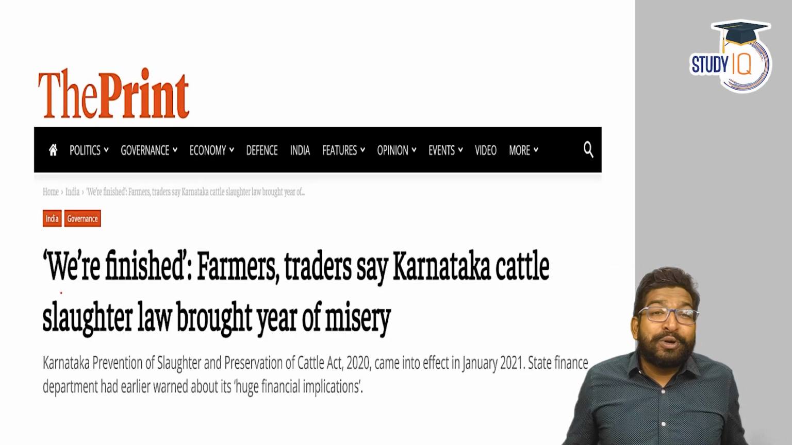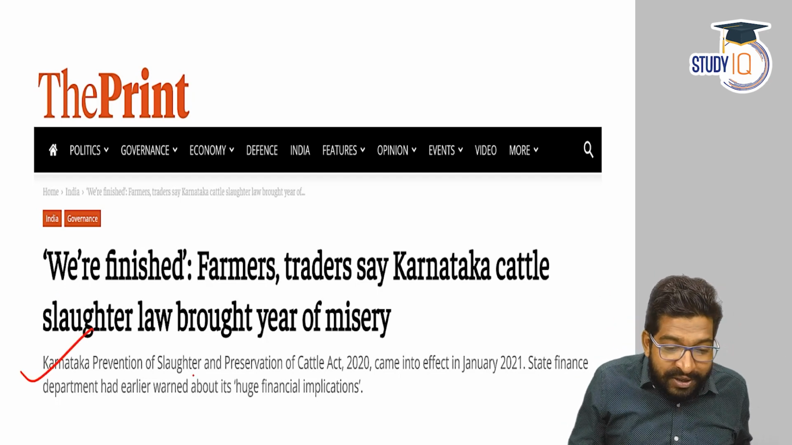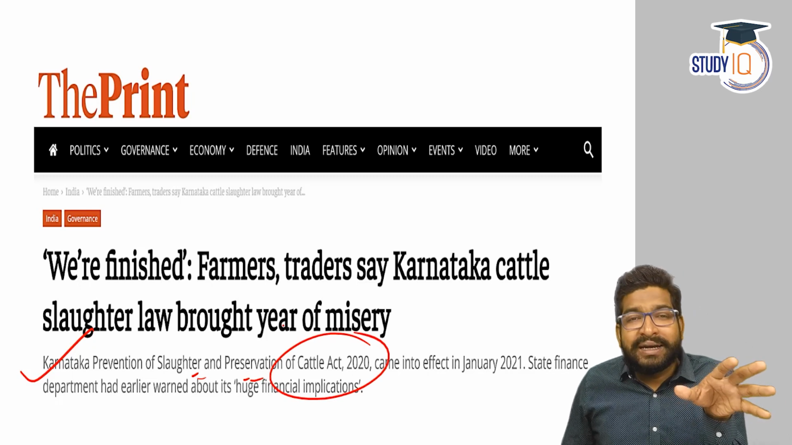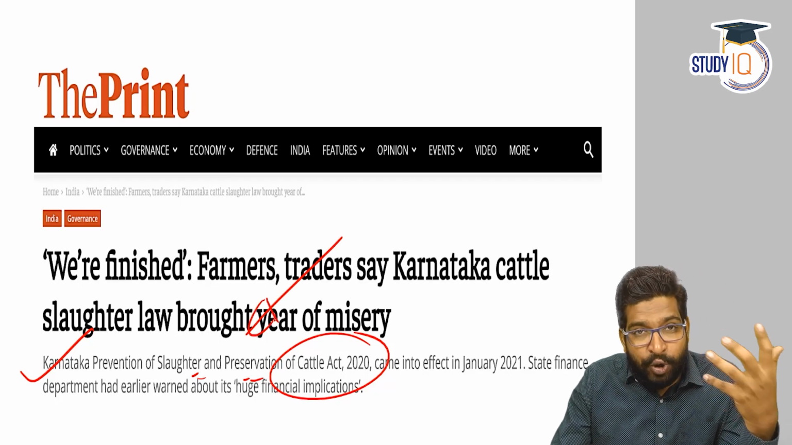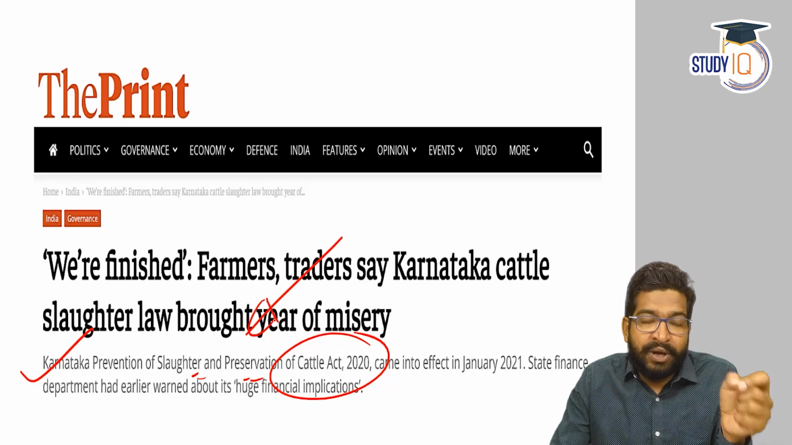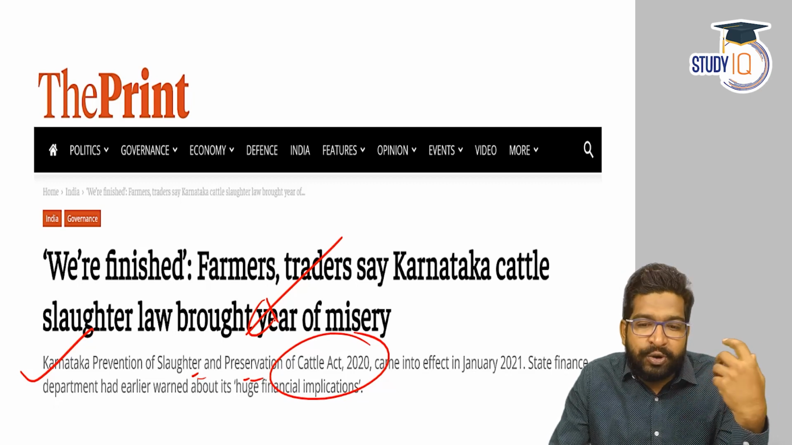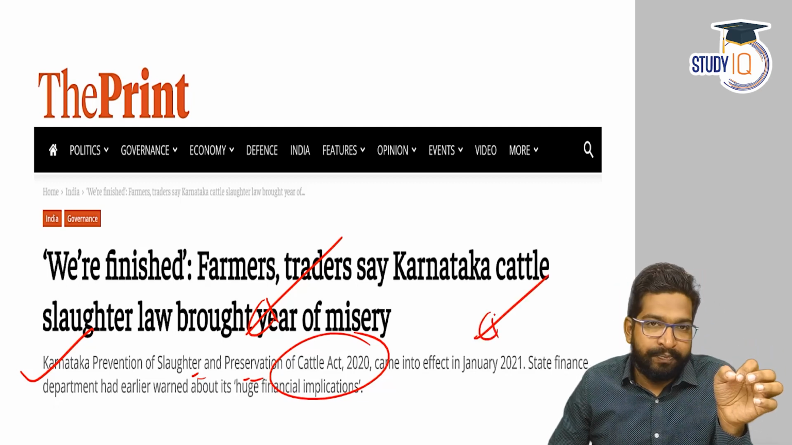Today we are going to have a discussion about Karnataka. What would be the topic of our discussion? It is the Karnataka Prevention of Slaughter and Preservation of Cattle Act 2020. This is going to be a critical discussion about the implementation of this particular act. Now you can see here the act was brought in 2021. It was notified in February 2021 and retrospectively it was implemented from January 1st, 2021.